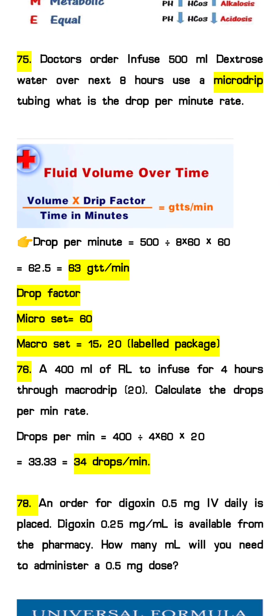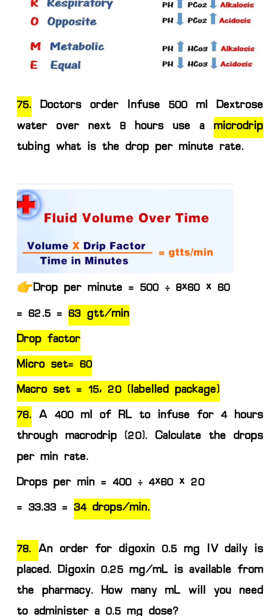Here they have given 500 ml that we have to infuse in 8 hours. So for drops per minute, volume will be 500 ml and time will be 8 into 60, as we have to convert the hours into minutes. The drop factor for the micro drip is 60. So the answer will be 63 drops per minute.